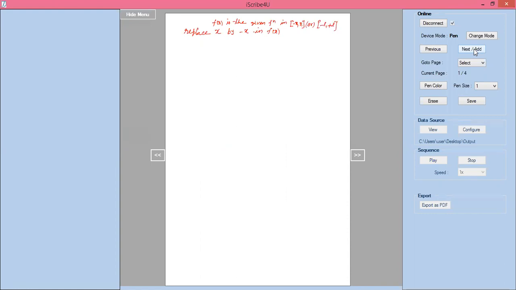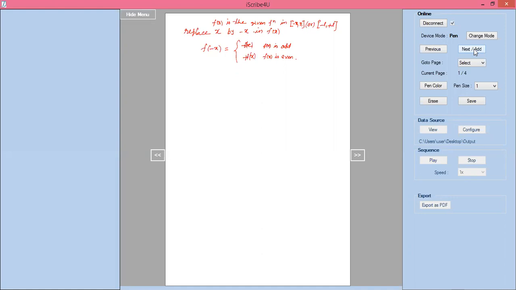Now replace x by minus x in f of x. F of minus x equals, first I will write minus f of x, then plus f of x.